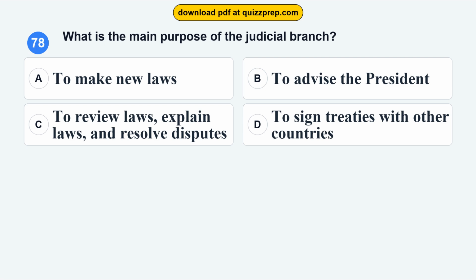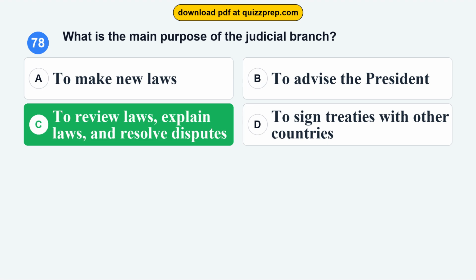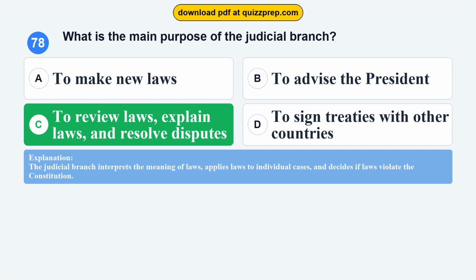Question 78. What is the main purpose of the judicial branch? Option A. To make new laws. Option B. To advise the president. Option C. To review laws, explain laws, and resolve disputes. Option D. To sign treaties with other countries. The correct answer is option C. To review laws, explain laws, and resolve disputes. The judicial branch interprets the meaning of laws, applies laws to individual cases, and decides if laws violate the Constitution.